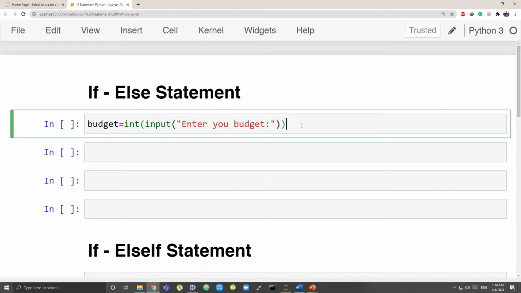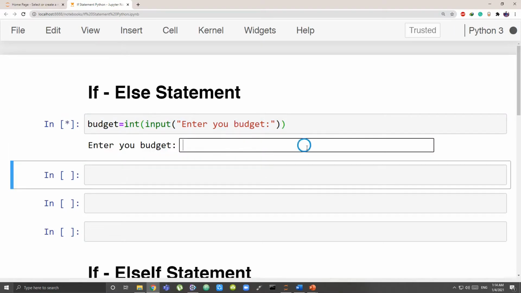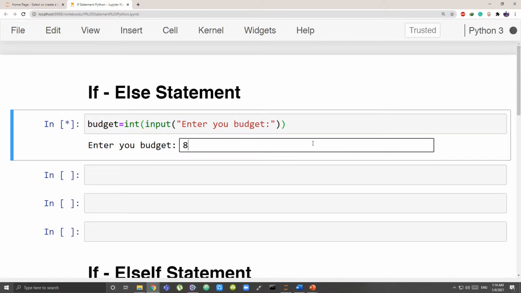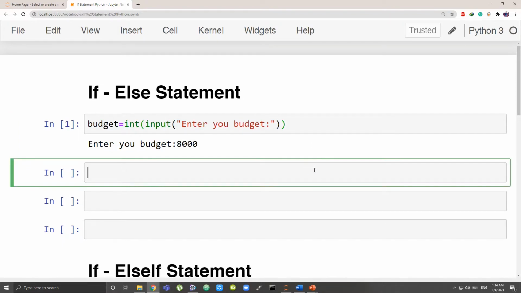Now when I run this cell, it is showing me enter your budget. Let's say our budget is 8,000, and I'll press enter. Now I will write the if else statement.